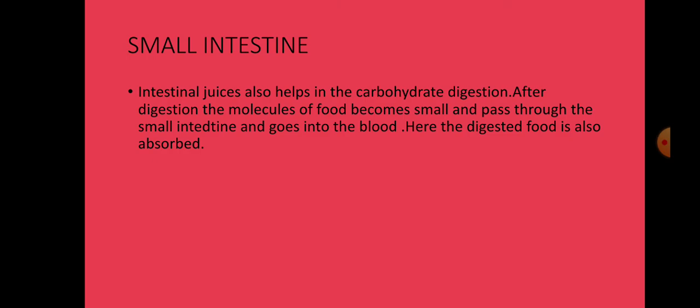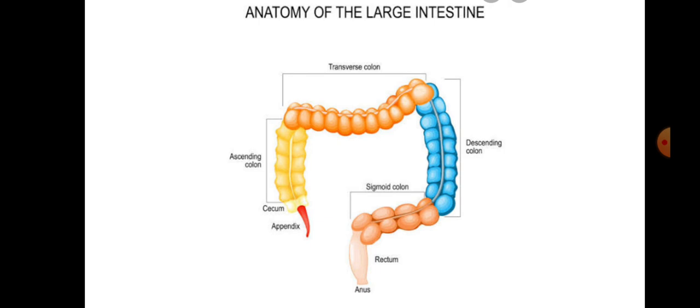Now intestinal juices also help in carbohydrate digestion. After digestion, the molecules of food become small and pass through the small intestine and go into the blood. So from here the complete digestion of food takes place and it then passes into the blood. Here the digested food is also absorbed. So the food that is digested by the body is absorbed in the small intestine itself.